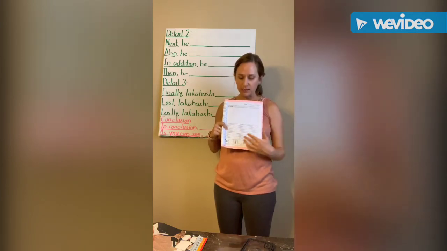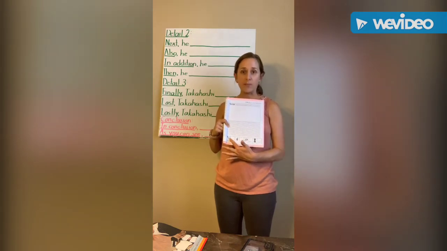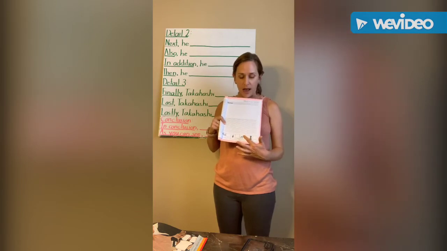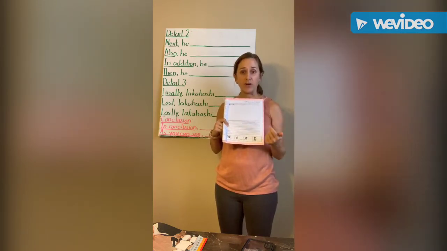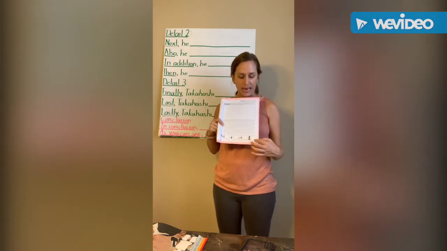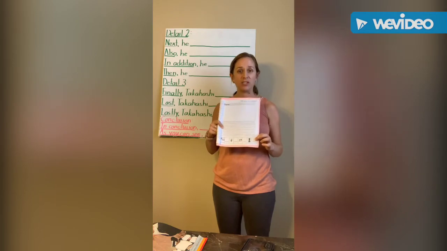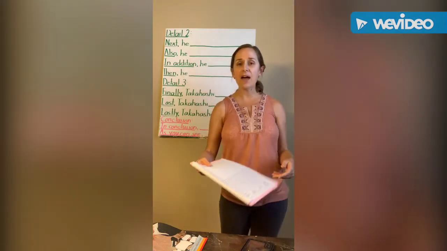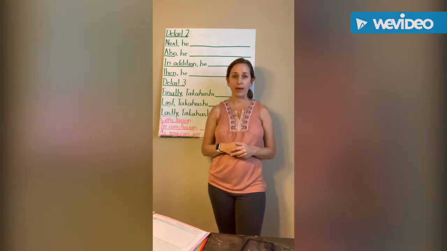After they write their sentence, they'll do those 4 quick checks that we do each time we write, checking for a capital letter at the beginning, finger space in between each word, making sure that they have the correct punctuation. So it would be a comma today because of our transition words and a period at the end. And then going back to whisper read to make sure that it makes sense and that they put their letters nicely on the line. After students have done detail 2, they're going to be ready for detail 3.